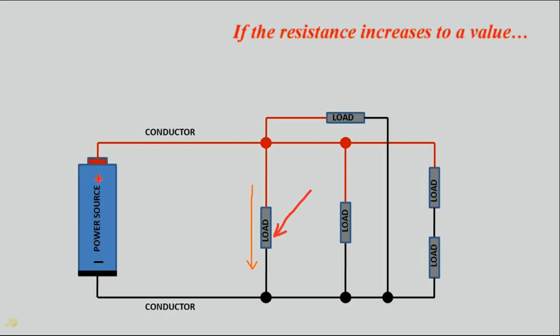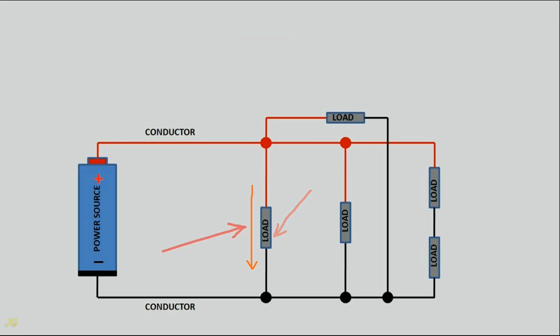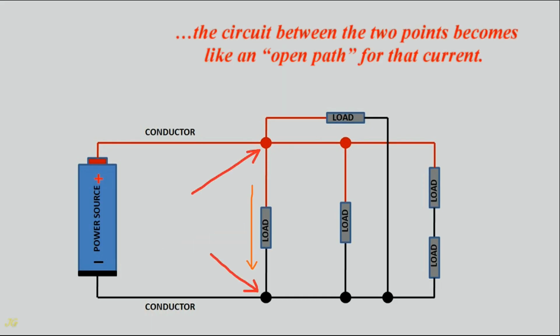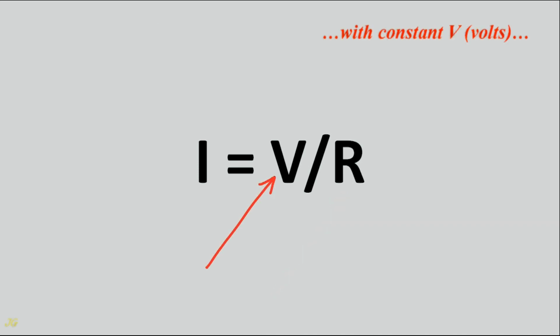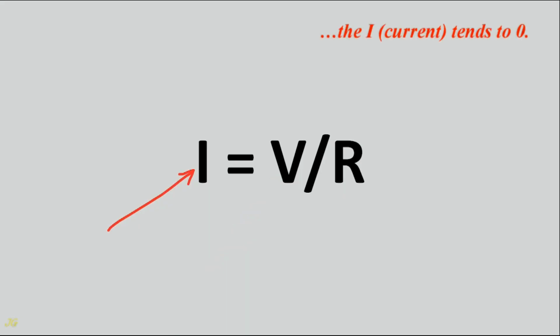If the resistance increases to a value at which current is near zero, the circuit between the 2 points becomes like an open path for that current. If resistance increases to the critical point, infinity, with constant volts, the current tends to zero.